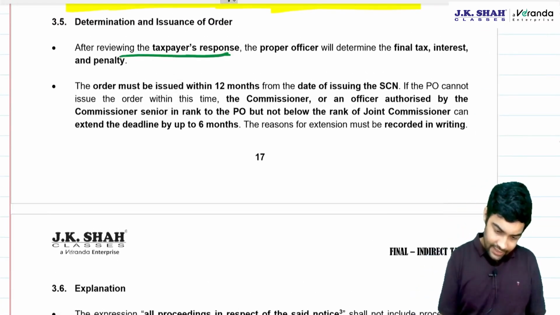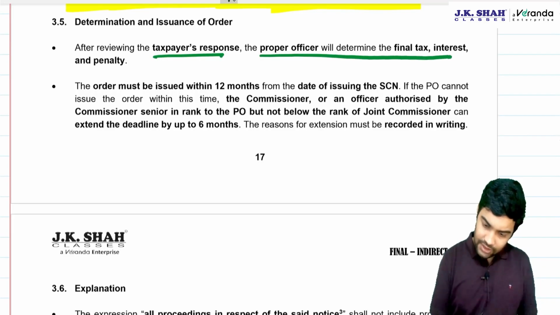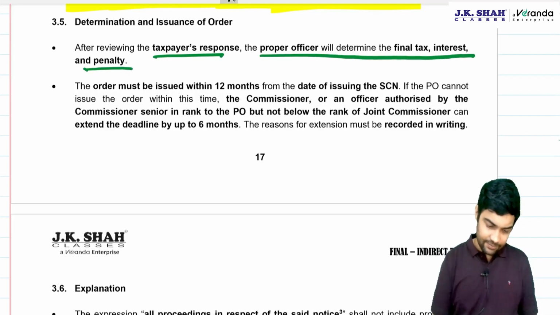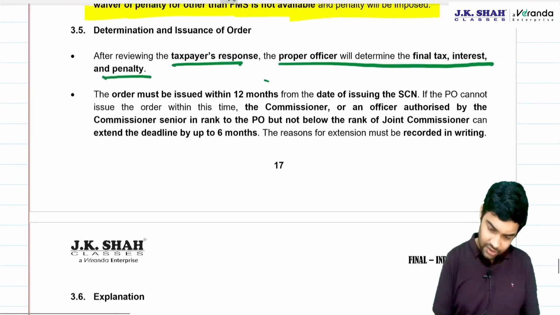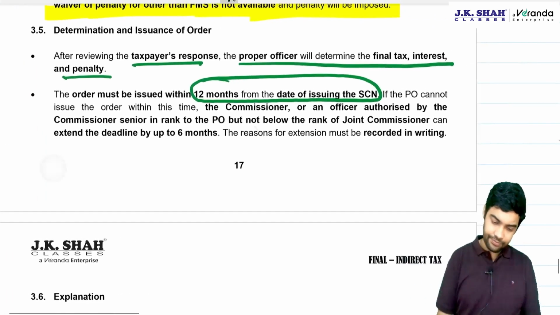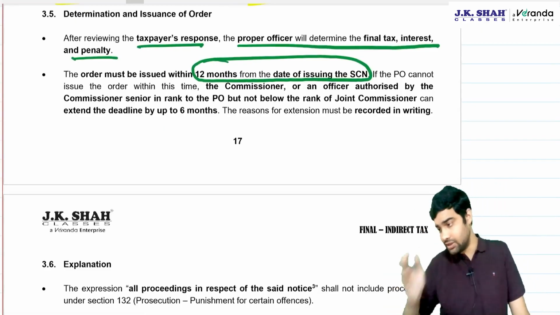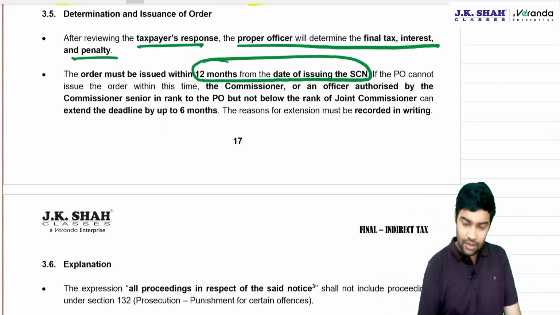After reviewing the taxpayer's response, the proper officer will determine the final tax and interest. The order must be issued within 12 months from the issue of SCN. Careful, this is different: 12 months from the issue of SCN. Once you have issued the SCN, within 12 months.